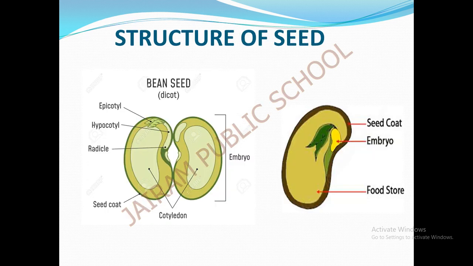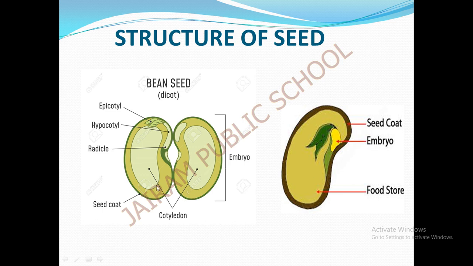Now look at the picture. This is called the structure of the seed. This is a monocot seed and this is a dicot bean seed. I have given you a bean seed as an example. This part is the seed coat, a thin layer which protects the baby plant. This is the embryo, from here the new plant will start to grow. And this part is called the cotyledon, or food store area.